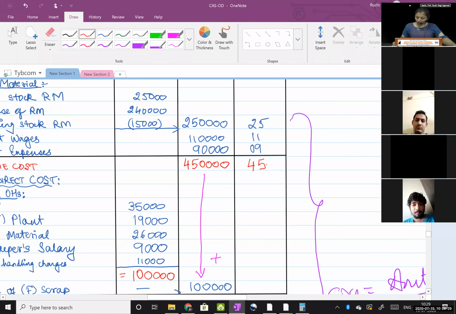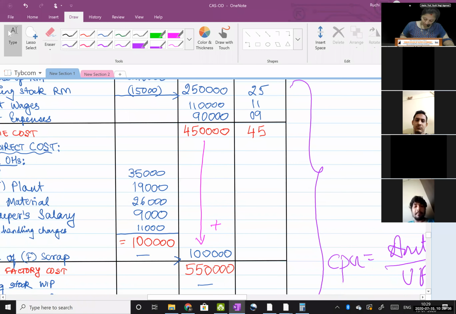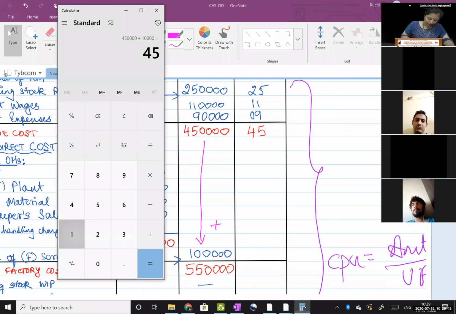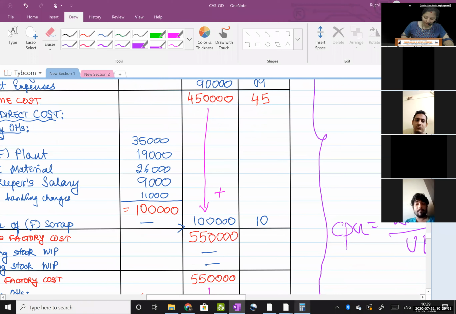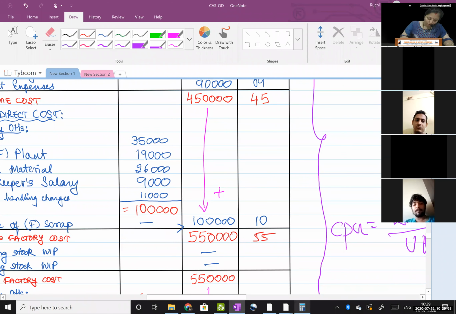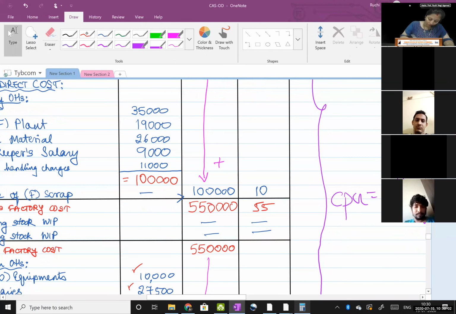Correct. You can even cross check. 25 plus 11 plus 9 is 45. You can double check. Then 1 lakh divided by 10,000. Obviously the answer is 10 rupees. So write it here, 10. Then 5 lakh 50 divided by 10,000. Answer is 55. Opening, closing not there. So this answer is also 55.